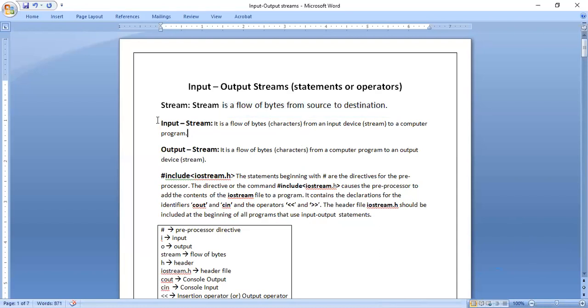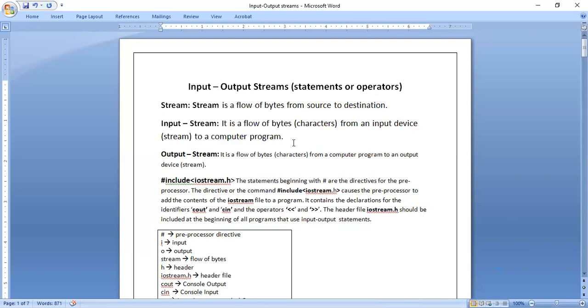Next, in stream we have two types: input stream and output stream. The name itself tells us that input stream means we have to consider an input device. The definition says it is the flow of bytes from an input device to a computer program. Stream is the general concept, flow of bytes from source to destination. Input stream means flow of bytes from an input device to a computer program. Here input stream is nothing but we can consider it like the input unit.